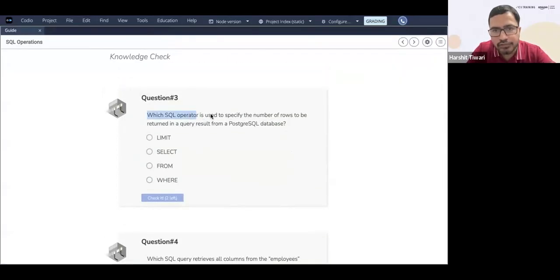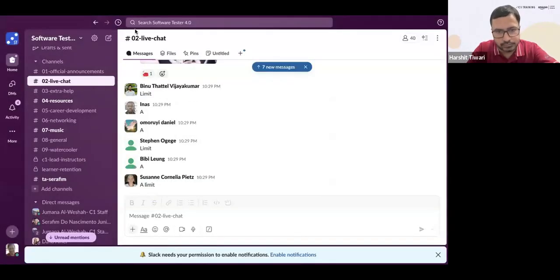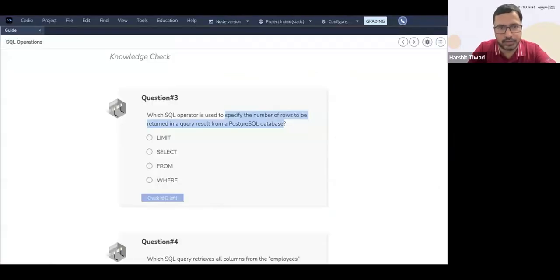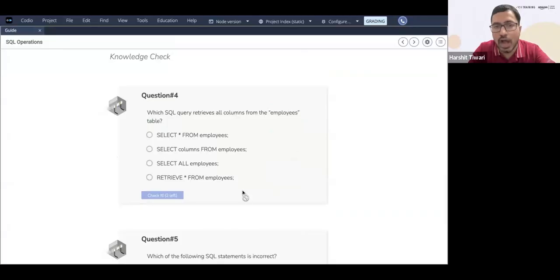Question three: which SQL operator is used to specify the number of rows to be returned in a query result from a Postgres SQL database? You want to specify the number of rows to be returned in the query result. Which of these: limit, select, from, where? Limit, A is correct. Awesome. Limit is limiting the number of rows that you want to see in the output.